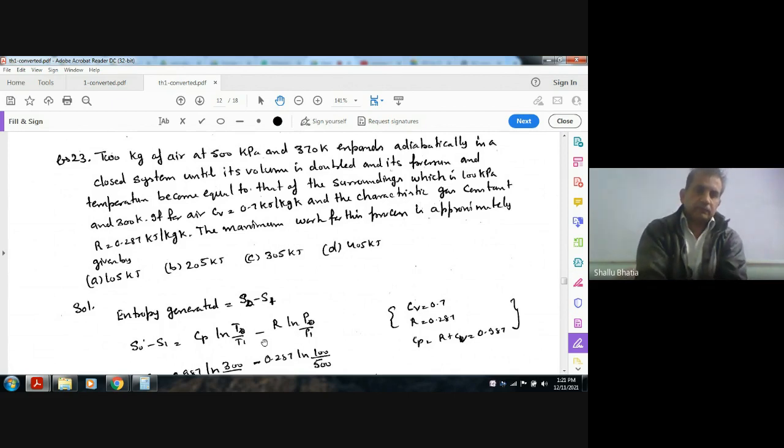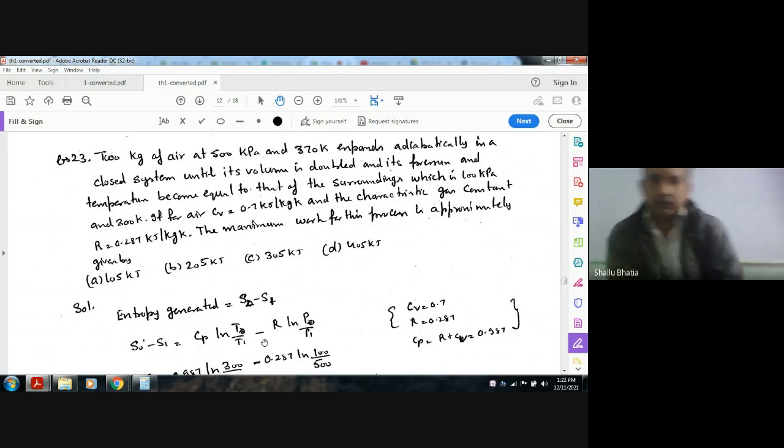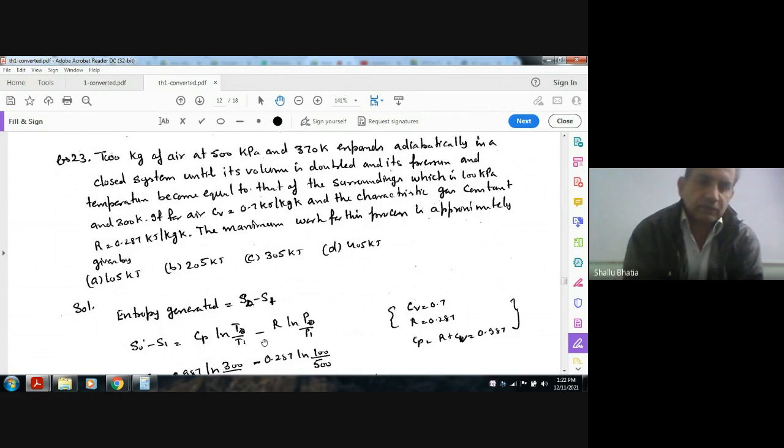If for air CV is 0.7 kilojoule per kilogram per Kelvin and the characteristic gas constant R is 0.287 kilojoule per kilogram per Kelvin, the maximum work for this process is approximately given by, all in kilojoule: option A 105, option B 205, option C 305, and option D 405.